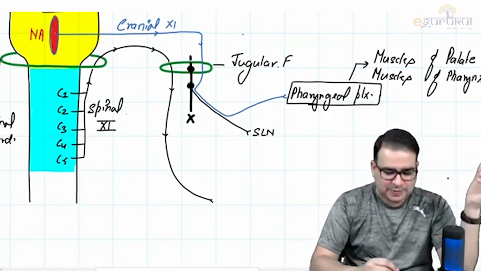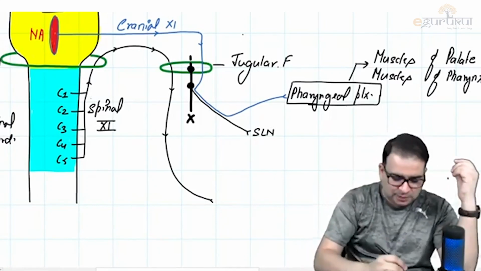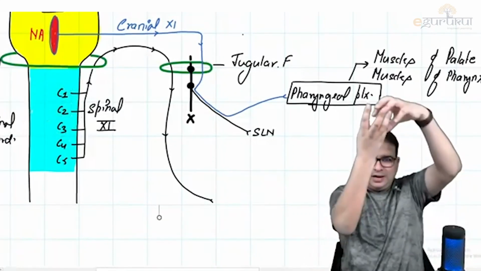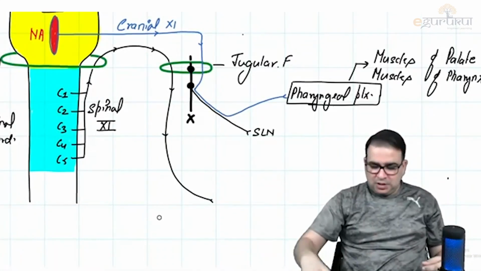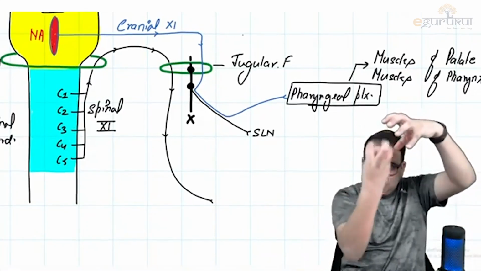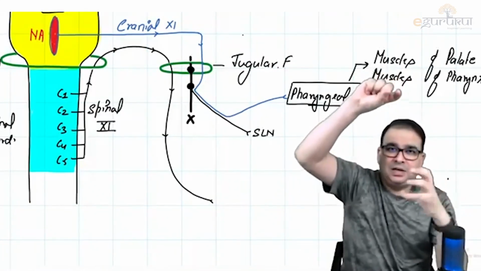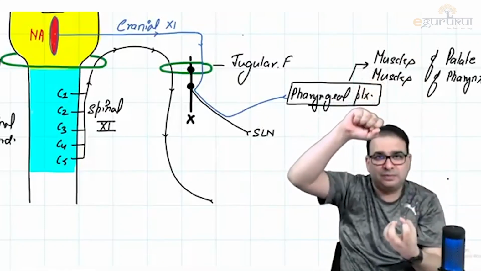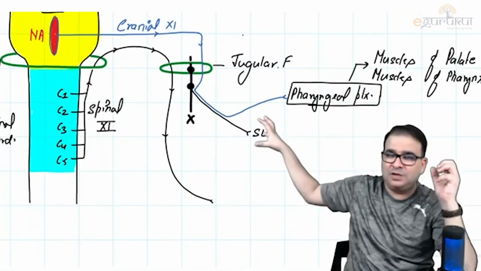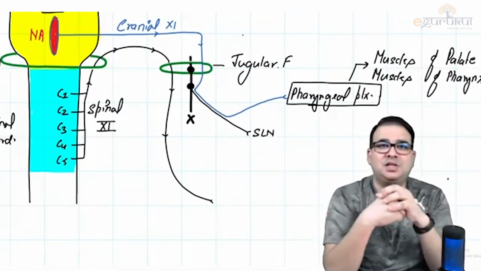And if you're wondering why this spinal accessory nerve is doing all this drama, first going inside and then coming out of the jugular foramen. Actually, this part of the spinal cord, in the development of the spinal cord, elongates from the neural tube. So this portion of the neural tube was actually present inside first. Later on with the elongation, it came out. So developmentally, the spinal accessory nerve is not going into the cranial cavity. The origin of the spinal accessory nerve actually came out. You getting my point? That part of the neural tube which is forming this region of the spinal cord actually came out of the cranial cavity when the elongation of the spinal cord took place developmentally.